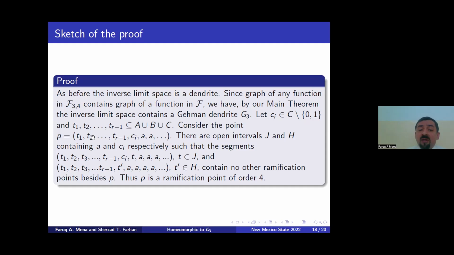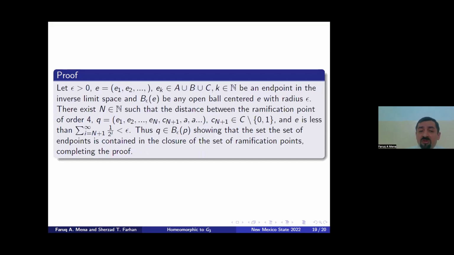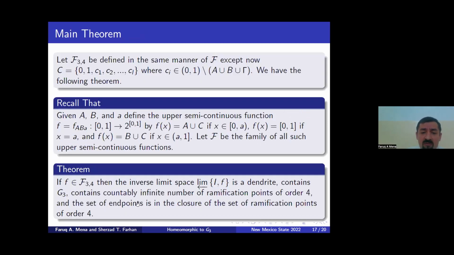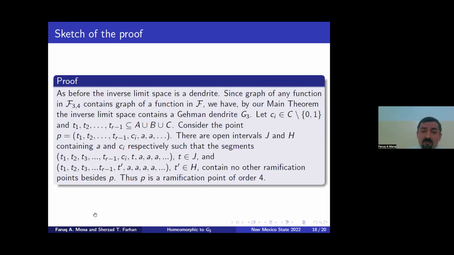And since we have at least countably many c_i here, with finitely many, because we may have this interchange by the t_i among here, we have infinitely countably many ramification points of order 4 in the inverse limit space. To show that the set of endpoints is in the closure of the ramification points of order 4,